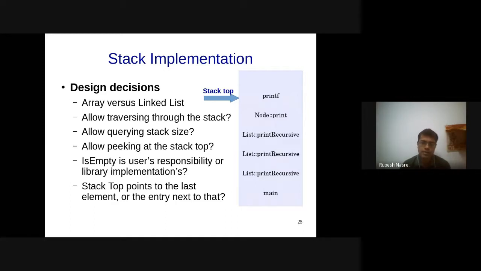There is no performance reason behind that. It might just be how you have implemented it. Any questions on these design decisions? Any other design decisions that come to your mind?